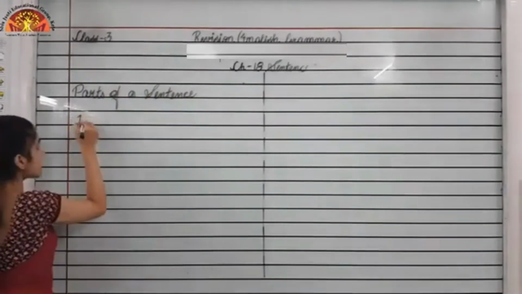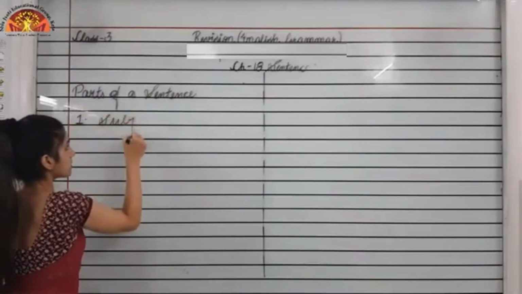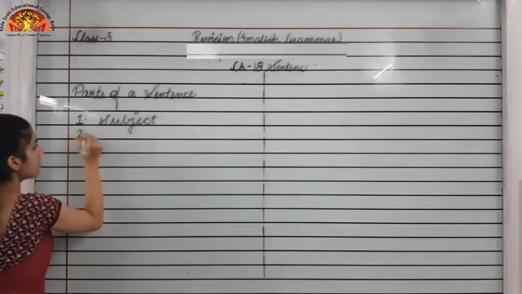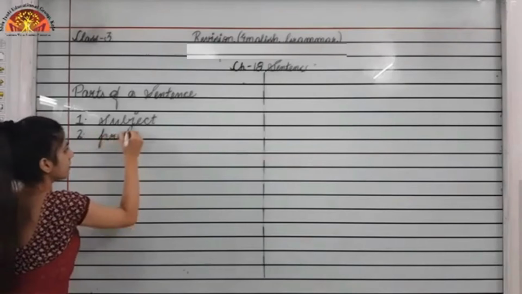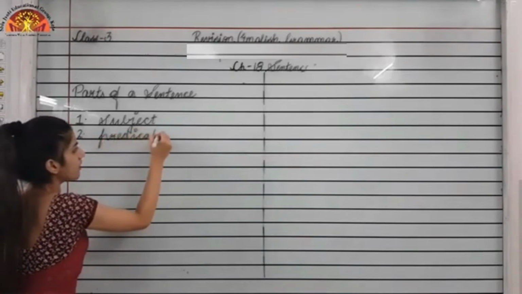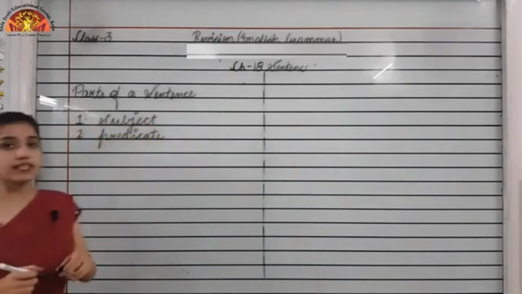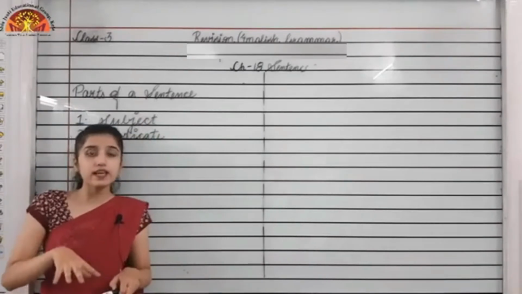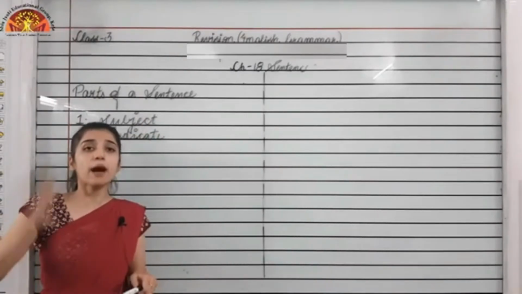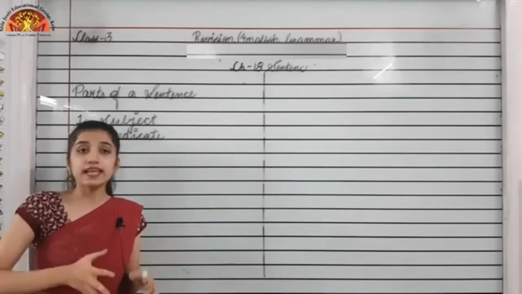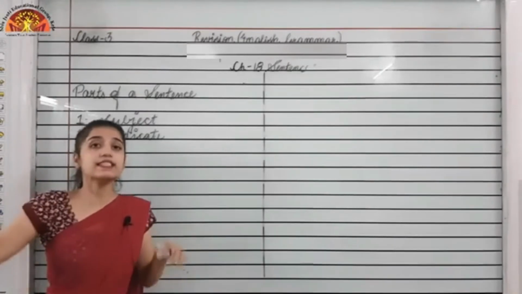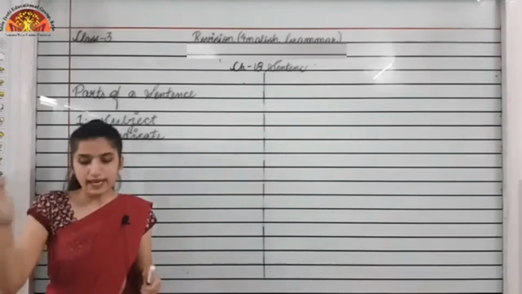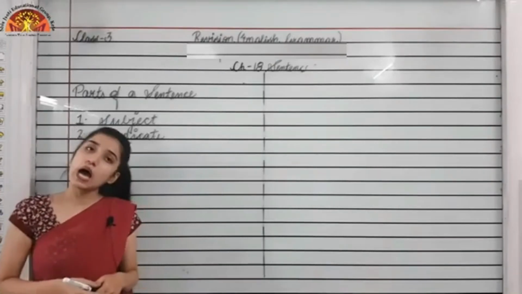The first is the subject and the second one is the predicate. Subject is the naming part of the sentence, or I can say the subject is the thing which tells us what the sentence is all about. So it's the naming part. It tells us what the sentence is about.